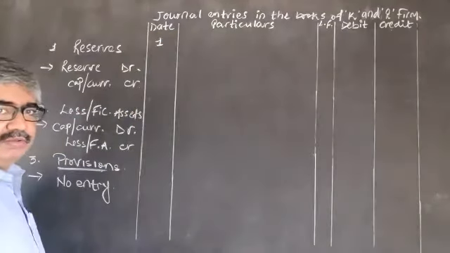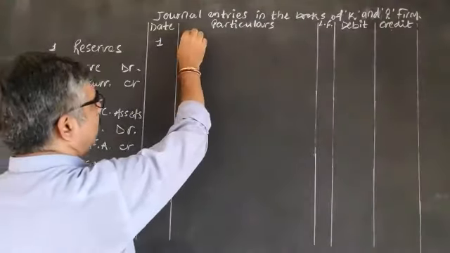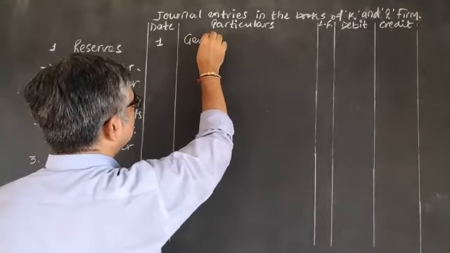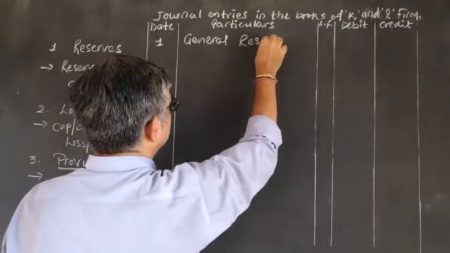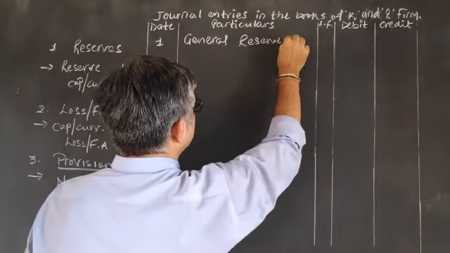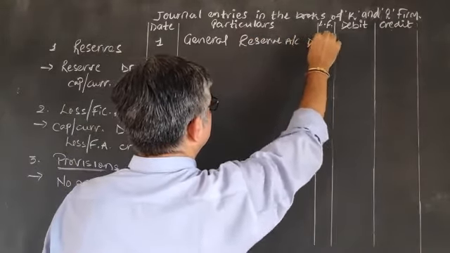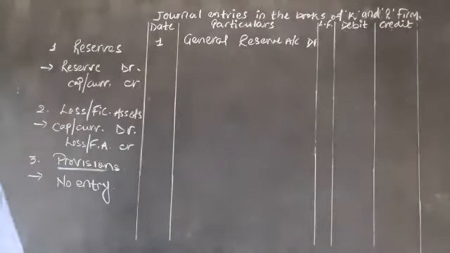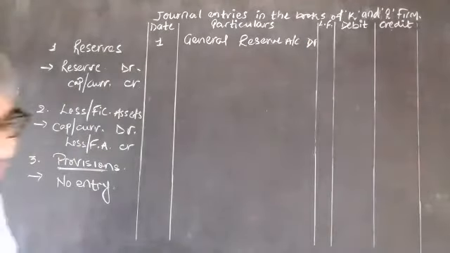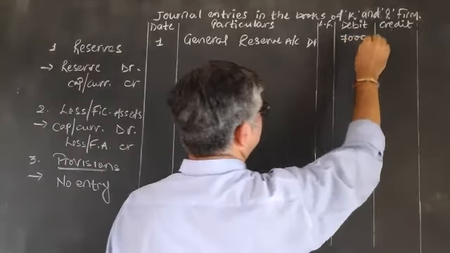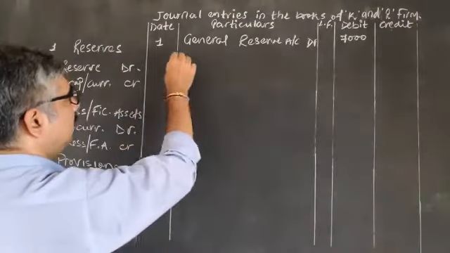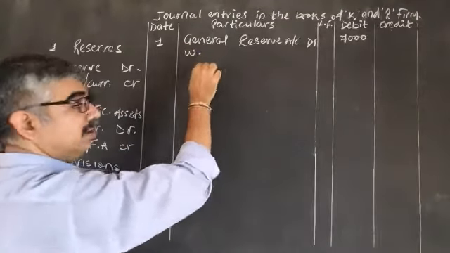First entry. General reserve account debited. The amount should be 7,000. See, it's a combined entry. Then workman.